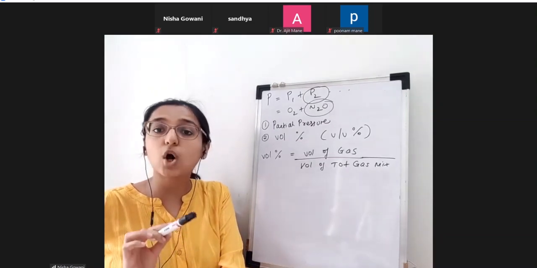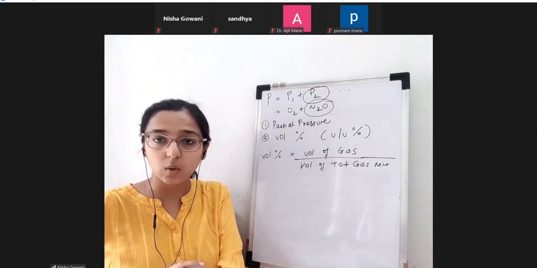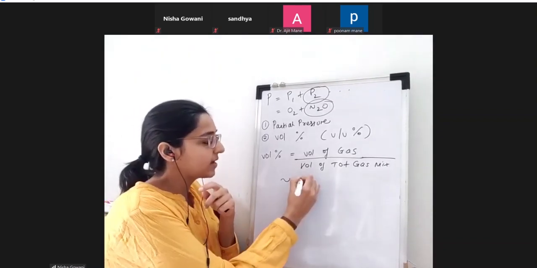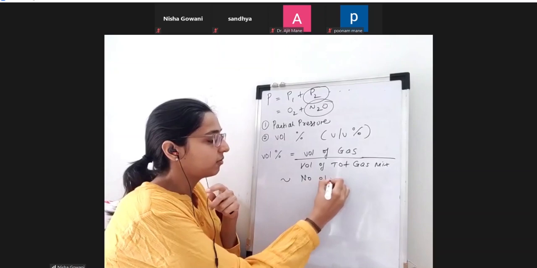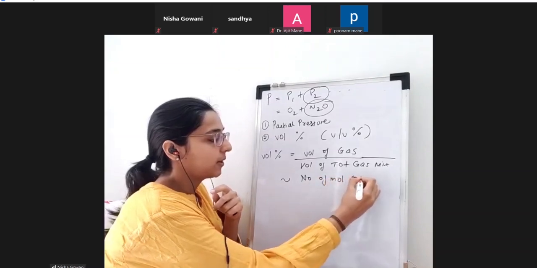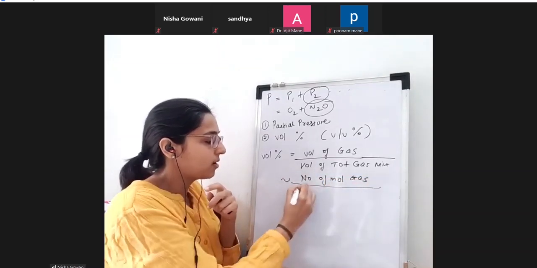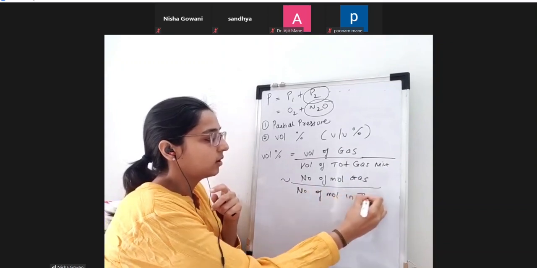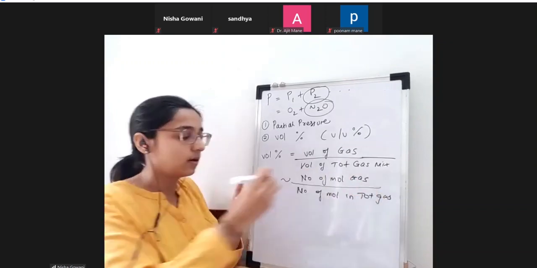Volume depends on the number of molecules. So can I say that this is the same thing as the number of molecules of a particular gas upon the number of molecules in the total gas, right?